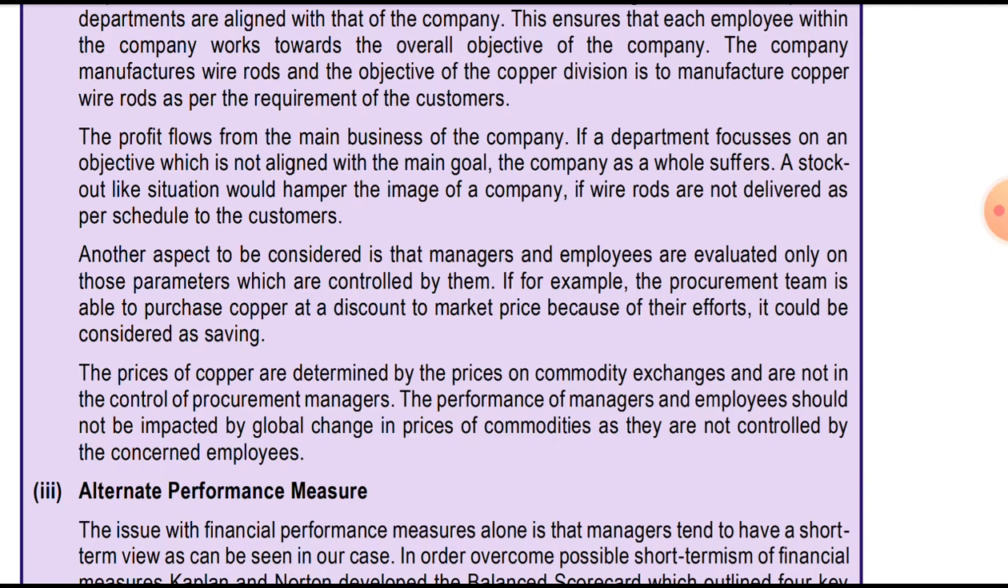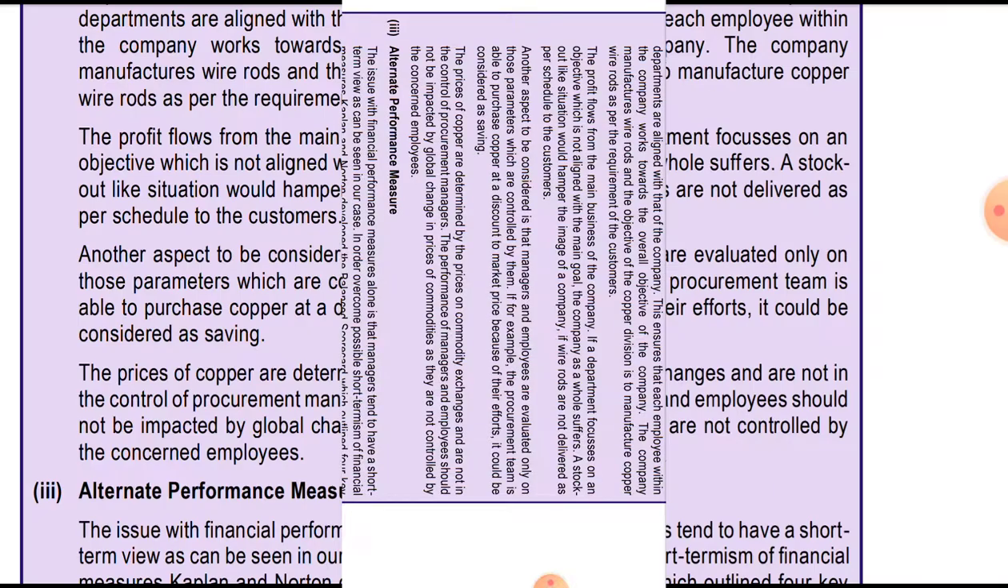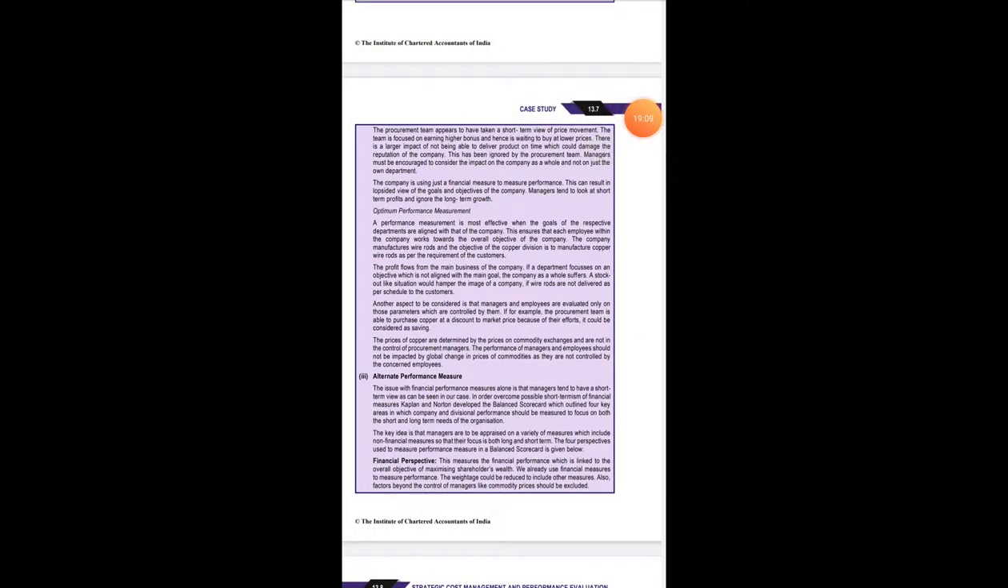The price of copper is determined by the price on the commodity exchange, and is not in the control of the procurement manager. The performance of the manager and the employee should not be impacted by the global change in the price, as it is not controlled by the concerned employee. Their performance should not be evaluated on that basis. Instead, it should be evaluated on their efforts, and whether that results in a cost saving.